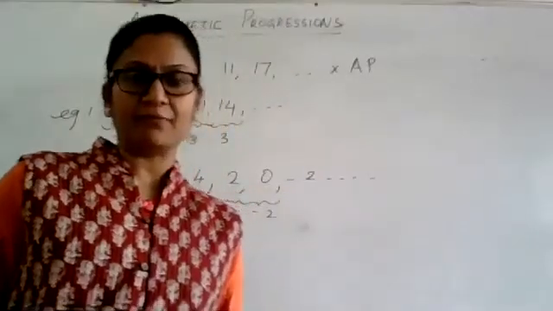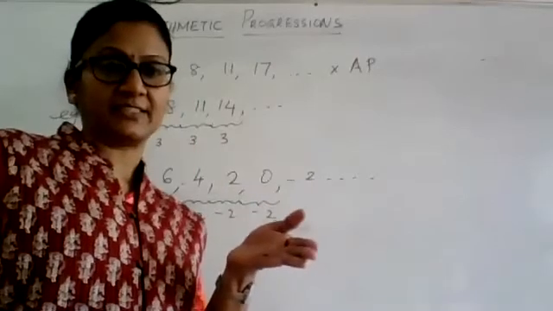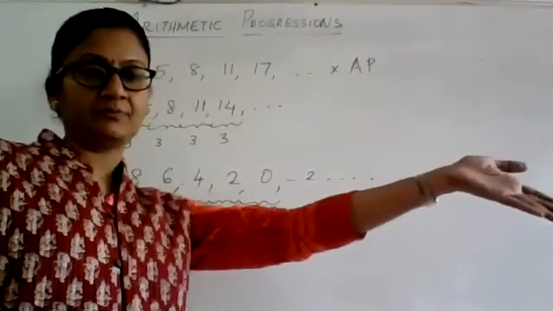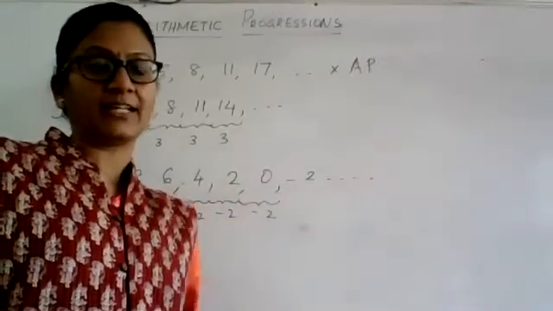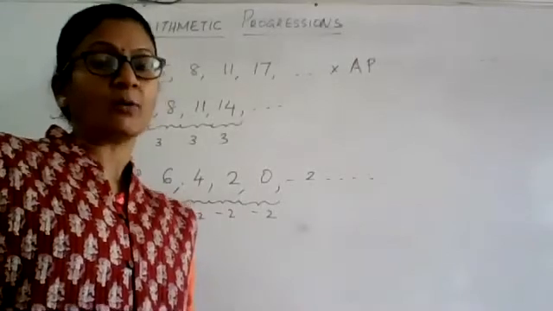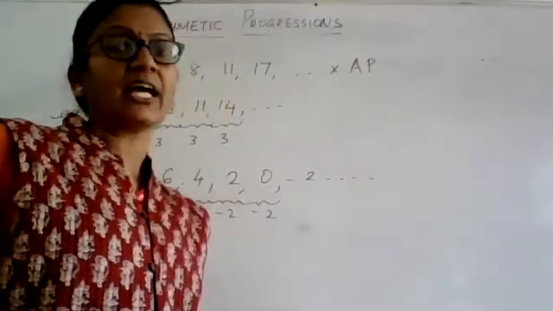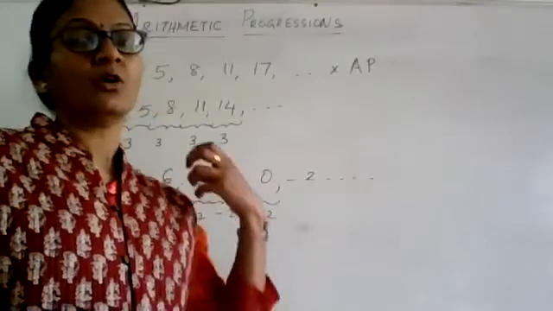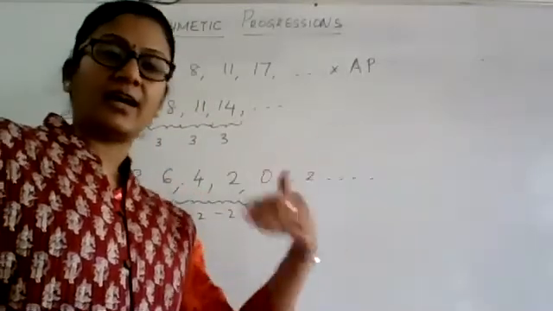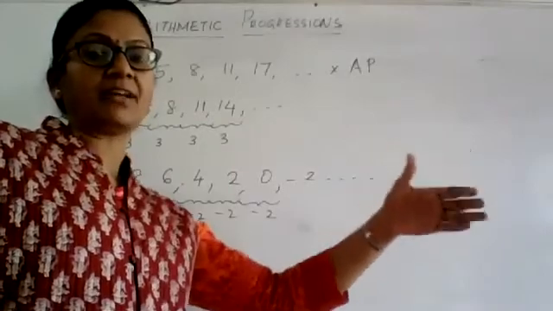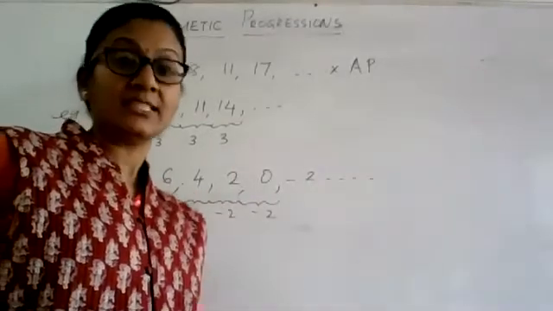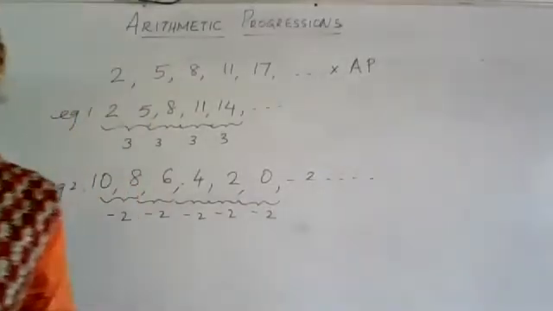A finite AP will be one which has a fixed last term. That means you go only till that term. But an infinite AP does not have a last term at all because it is going to move on continuously forever. It means there is nothing fixed that is the last term of the given AP. Such APs will be called infinite APs.